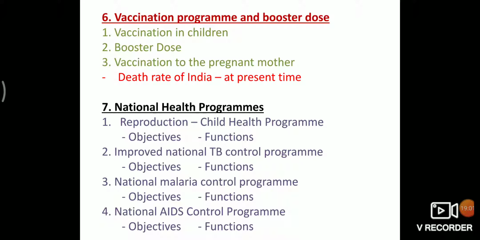Third, OPV, protection against polio. When to give? After birth on the second day and along with the DPT 3 doses. How to give? 2 drops in the mouth. Fourth vaccine: measles. Protection against measles. When to give? At 9 months. How to give? Injection.